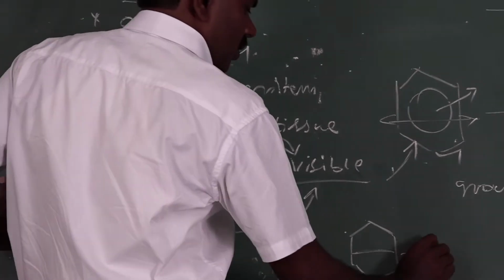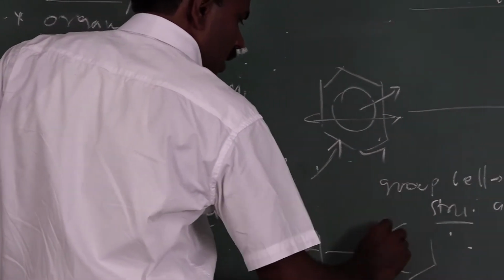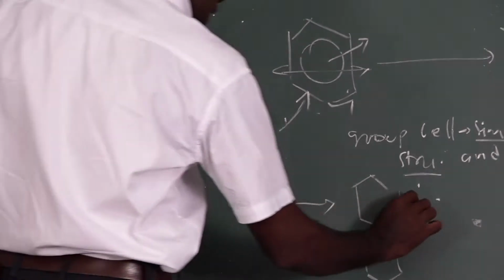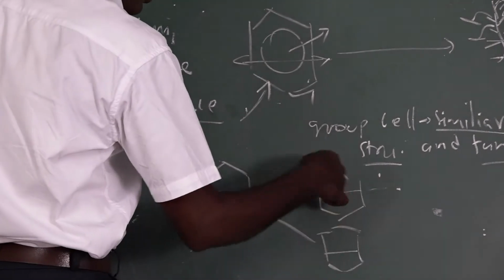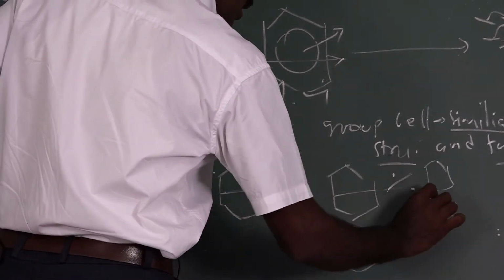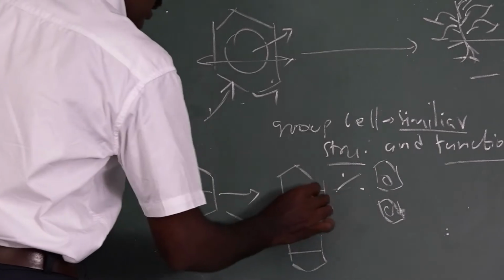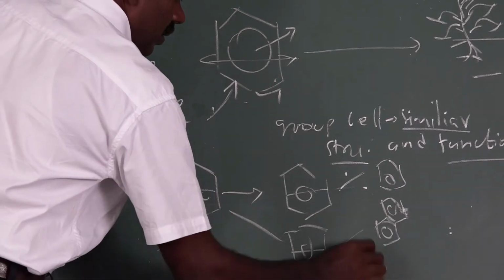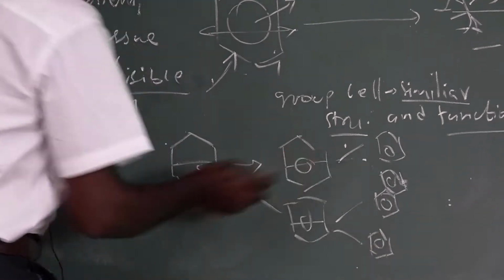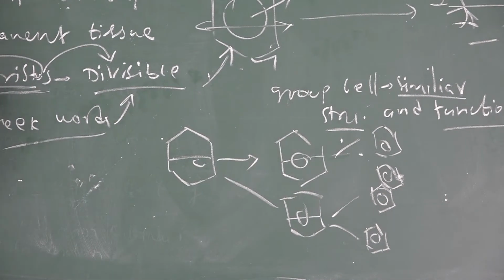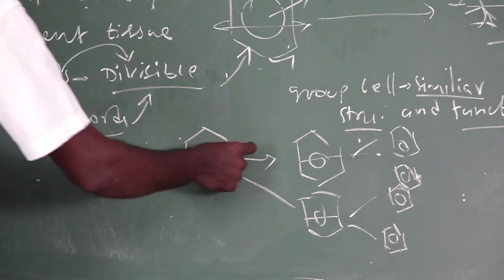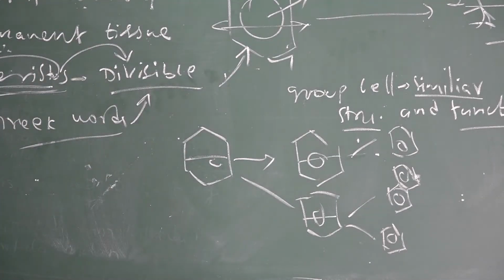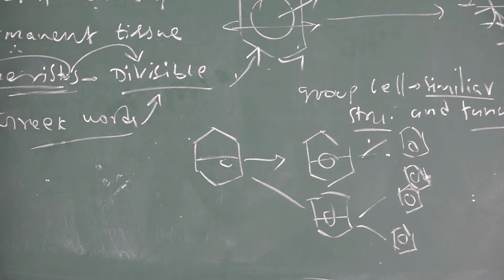Old parental cells divide to form new cells. One cell becomes two cells, and again these cells divide, and the two cells form four cells. Meristem means able to divide. This multiplication process occurs in meristematic cells.